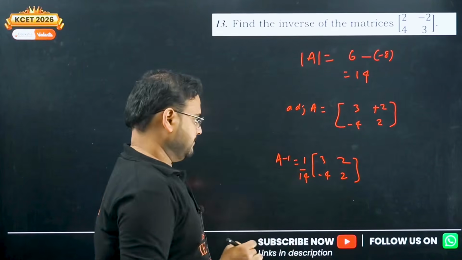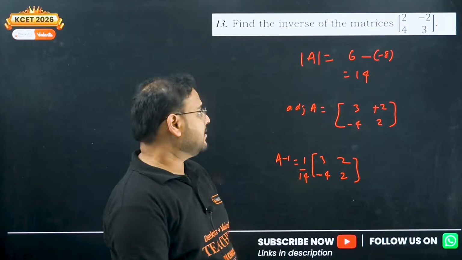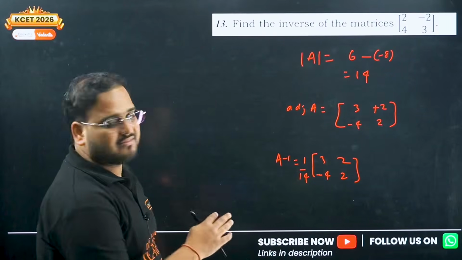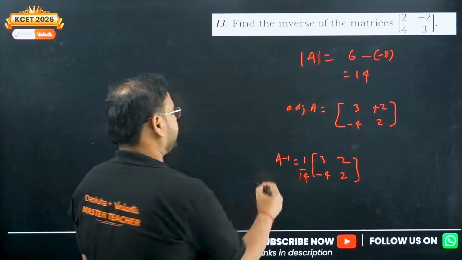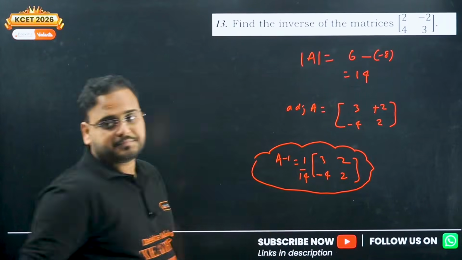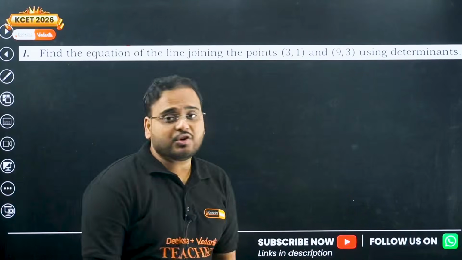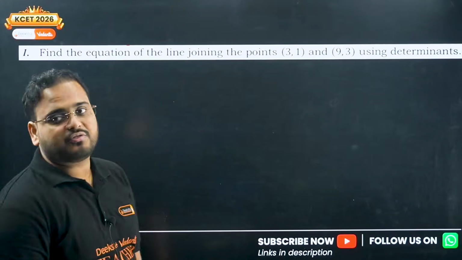That's it. 3 minus 4, 3 minus 4, 2, 2. 1 by 14 is the determinant value, which is non-zero. We can get the answer as this one over here. Done. Next one. Find the equation of the line joining the points (3, 1) and (9, 3) using determinant.